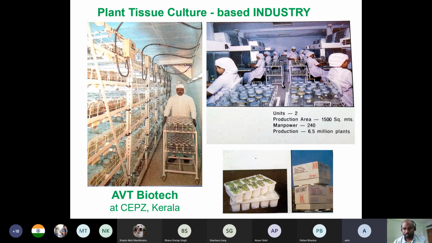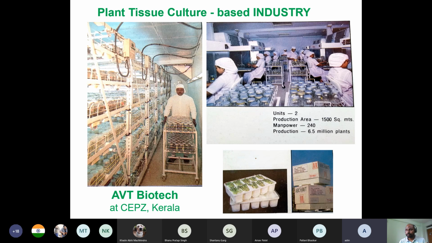So this photograph is from their brochure. There are several biotech companies in South India, particularly in Cochin and Bengaluru. I had the opportunity long back during my MTech time to do my summer internship there. The point is that there is demand for high value ornamental plants in the European and American markets. So these companies are doing contract research.